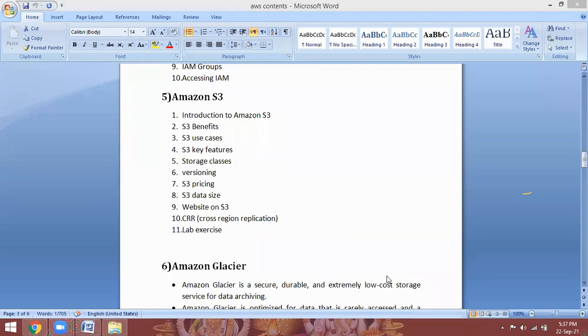Remember, serverless means whenever you want to host any website, you require either a Linux operating system or a Windows operating system, a server operating system. If it is Windows server, you need to configure IIS, Internet Information Service, to configure websites in Windows servers.